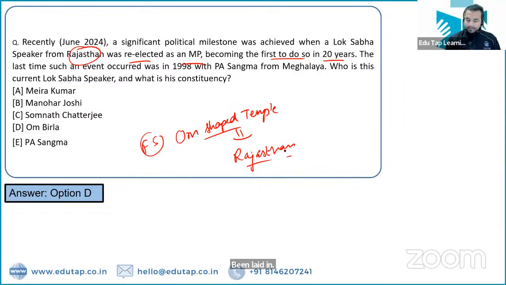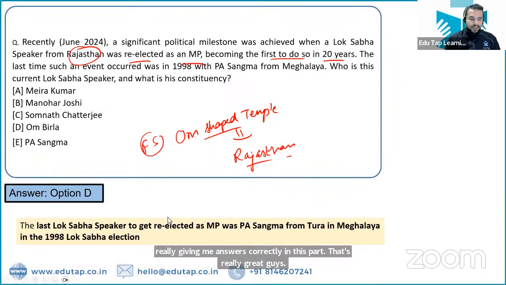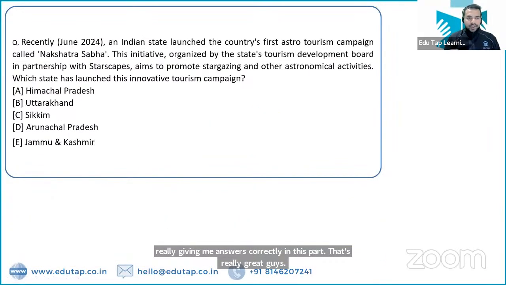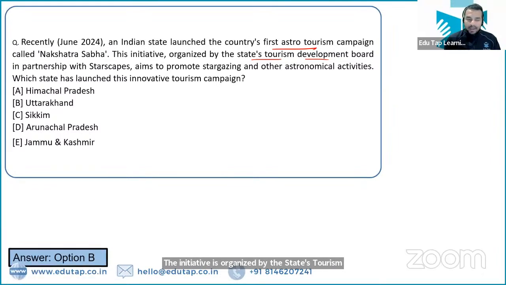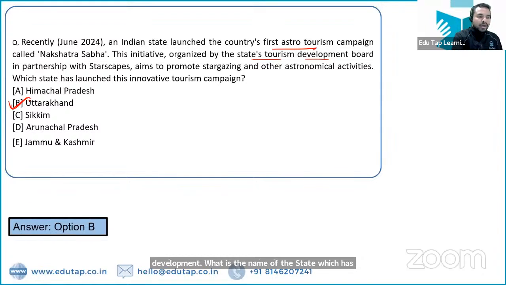Absolutely right. I can see both on YouTube as well as among the co-students, all of them are giving me answers correctly in this part. That's really great, guys. So let's move on to the next question here. An Indian state launched the country's first astro-tourism campaign, which is called Nakshatra Sabha. The initiative is organized by the state's Tourism Development Board. What is the name of the state which has come up with the Nakshatra Sabha? It is basically Uttarakhand, right?